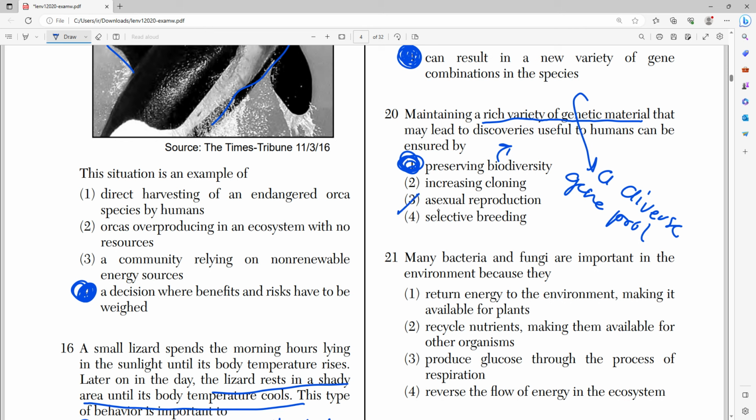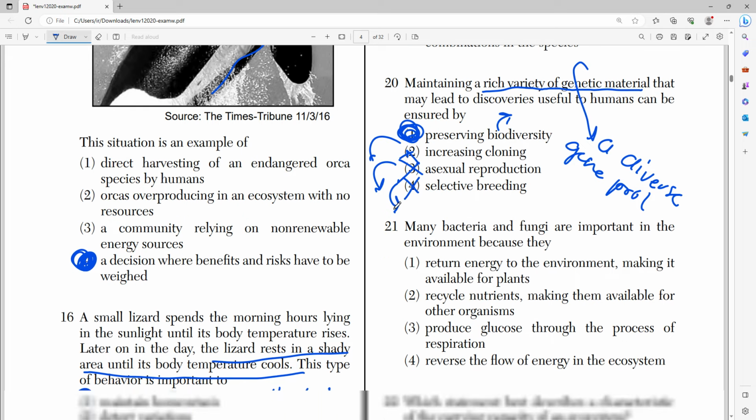Asexual reproduction, we do the opposite, right? Because this produces identical offspring that would not be diverse at all. Selective breeding also doesn't make anything diverse at all, because you're specifically breeding them for a purpose, and cloning also makes identical copies, which is not biodiverse, right?